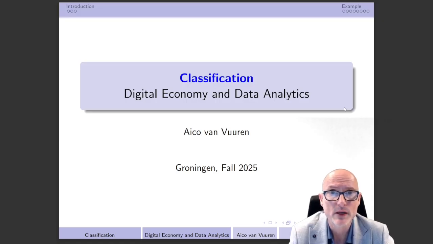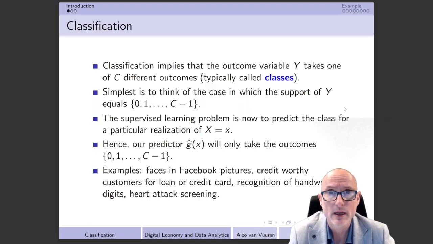So far we have only been looking at regression analysis. Today we're going to look for the first time at classification. Classification implies that the outcome variable y takes one of c different outcomes. These are typically called classes, which is the terminology we use in machine learning. It's simplest to think of the case in which the support of y equals 0, 1, up till c minus 1.